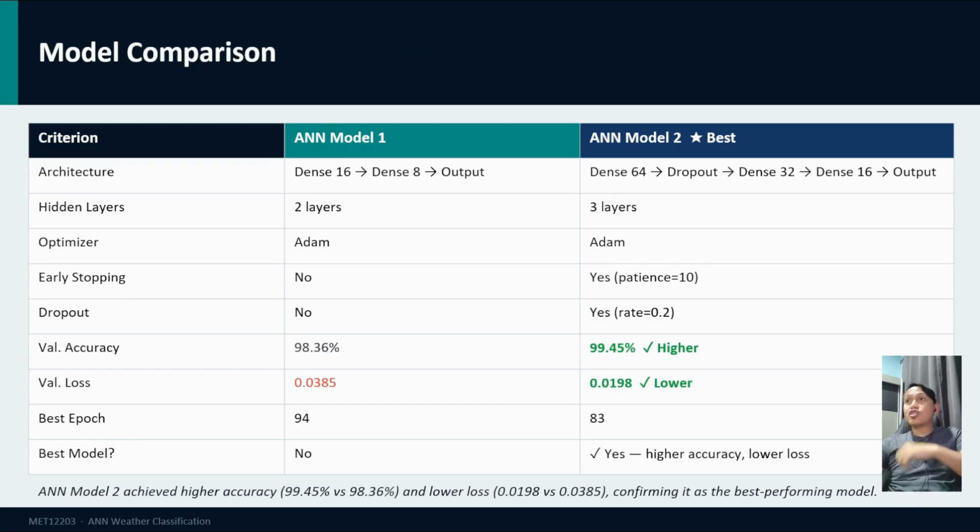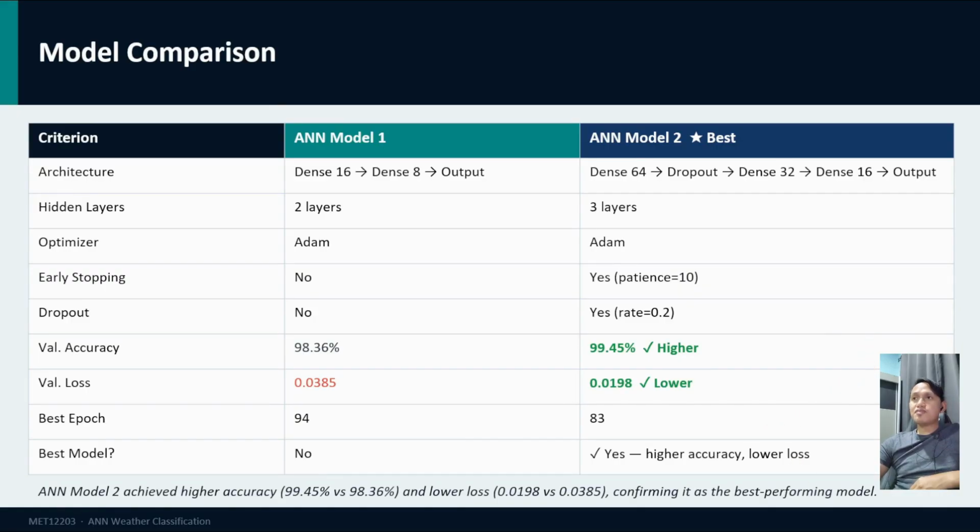Here is a direct side-by-side comparison of both models. The key differences are: model 1 has 2 hidden layers with 60 and 8 neurons. Model 1 has no dropout and no early stopping. Model 2 uses both. Looking at the results, model 1 achieved 98.36% accuracy and a loss of 0.0385 with the best epoch at 94. Model 2 achieved 99.45% accuracy and a loss of 0.0198 with the best epoch at 83.